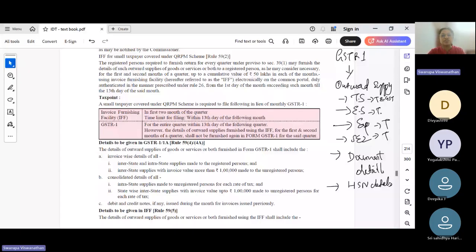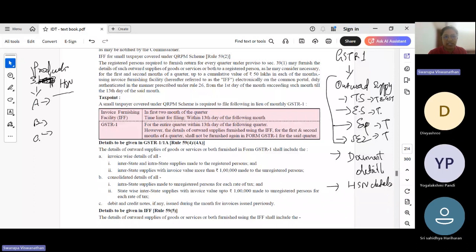This total turnover should be divided based on the HSN number for each. So if the registered person is having three businesses or three products, product A, product B, product C, product wise also he has to declare the turnover, which is called HSN. Under HSN, he has to mention the HSN of product A, product B, product C, the total turnover for product A, what is the turnover for product B, what is the turnover of product C, and corresponding taxes. So that will be the total.